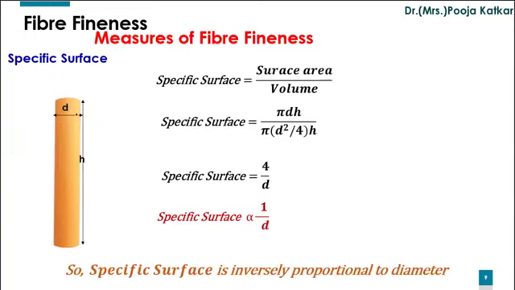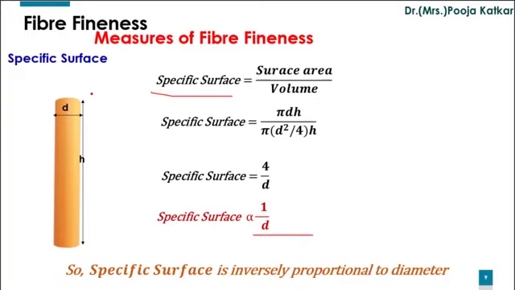More technically, we can relate specific surface and diameter of the materials using this equation. Let us assume this as a cylinder with diameter D. You can consider this as a fiber with diameter D and height h. Now, as per the definition, specific surface is given by surface area per unit volume.